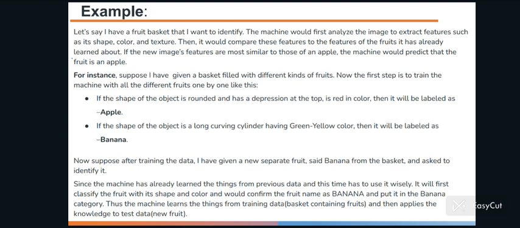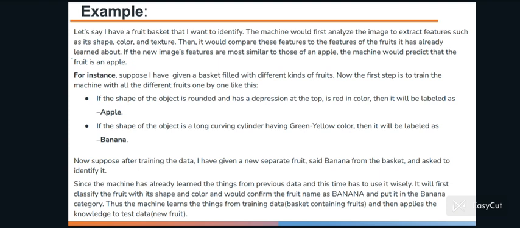For instance, suppose I have been given a basket filled with different kinds of fruits. Now the first step is to train the machine with all the different fruits one by one like this. If the shape of the object is rounded and has a depression at the top, is red in color, then it will be labeled as apple. If the shape of the object is a long curving cylinder having green-yellow color, then it will be labeled as banana.